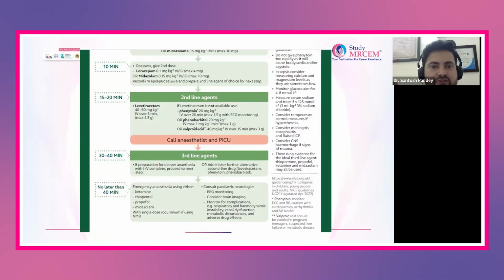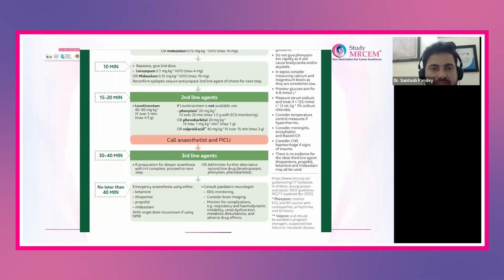So here also, pediatric also, same thing. It is 15 minutes, still the child is seizing. Then you will use the safer drug, levetiracetam. If levetiracetam is not available, in that case, you will use phenytoin, phenobarbital, or valproic acid. Now, phenobarbital can be used in the pediatric age group with a dose of 20 mg per kg.